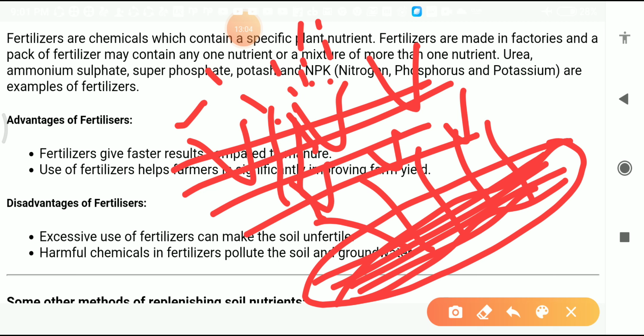If we use these fertilizers in the field, then these disadvantages will come in front of you.